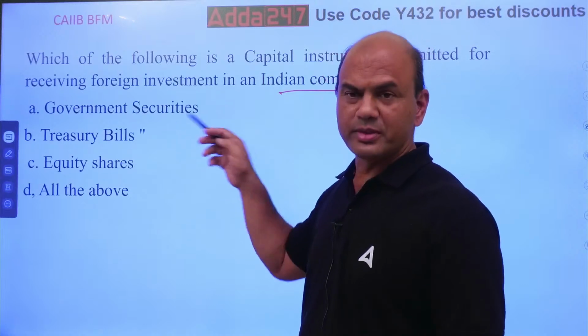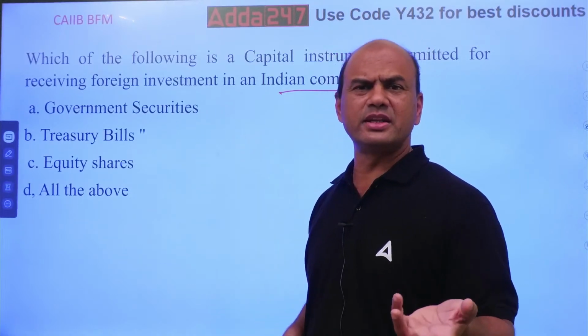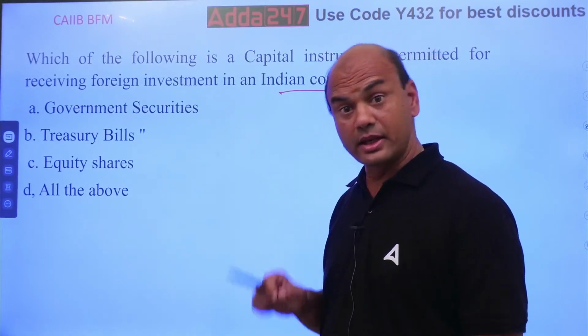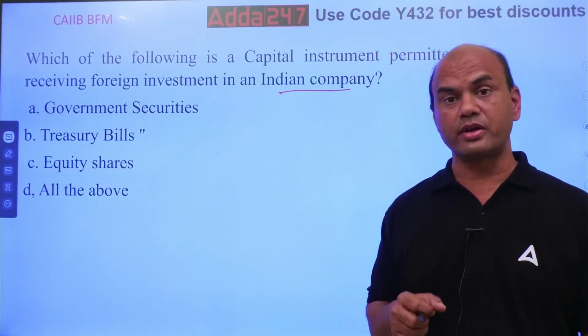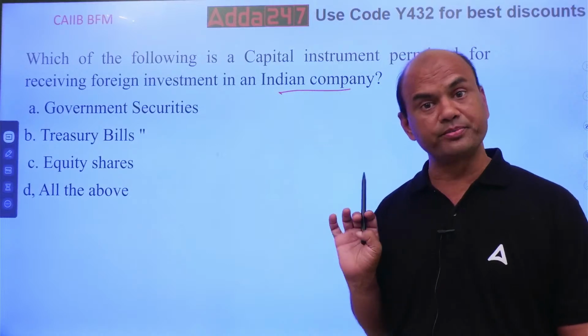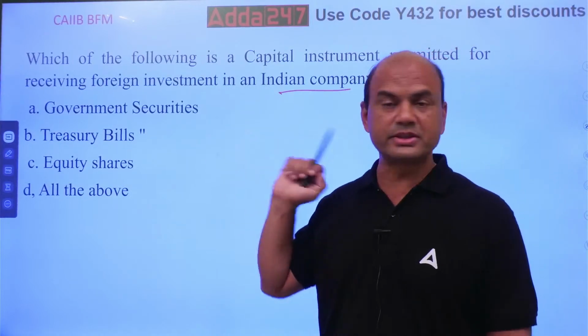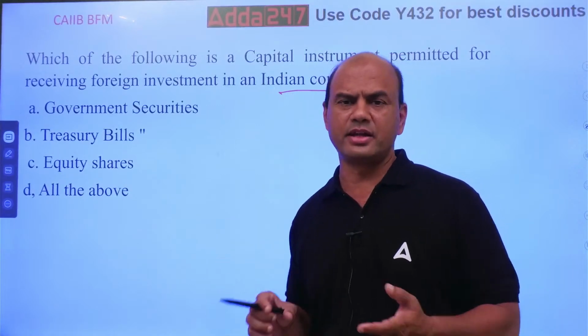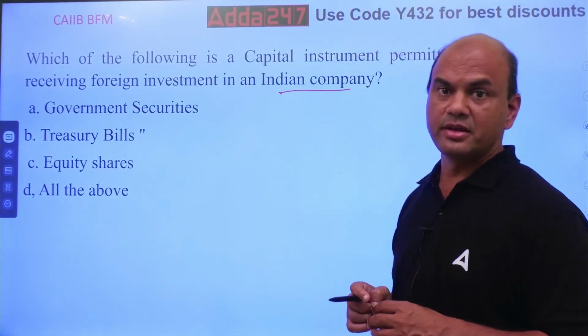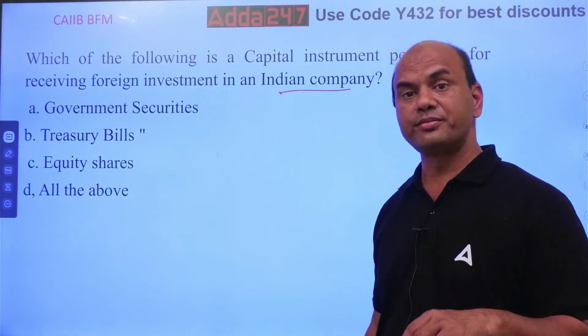If I am talking of government securities, BlackRock will invest in the Indian government then. Kindly note, private companies from abroad invest in government also, through these government securities. T-bills are short-term instruments, but they are related to government.